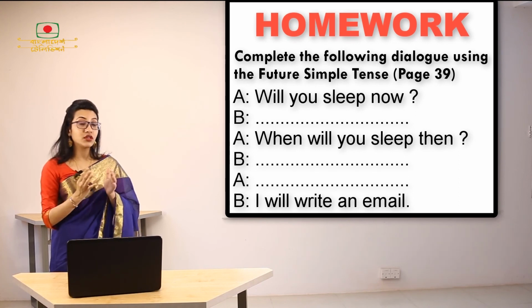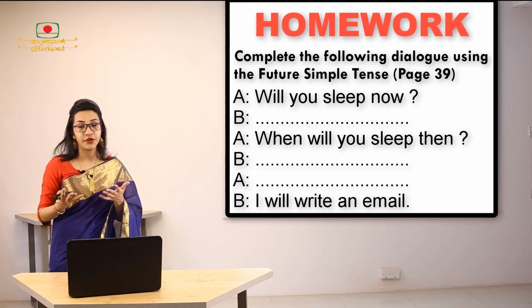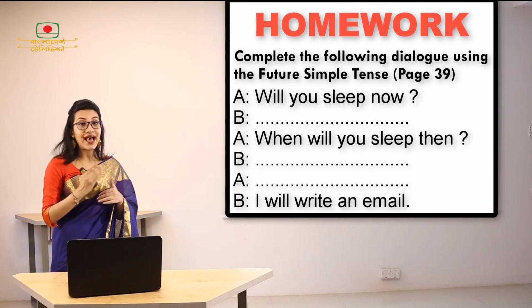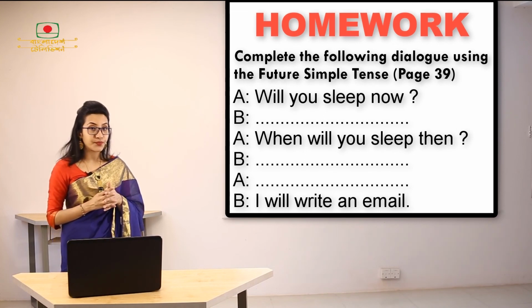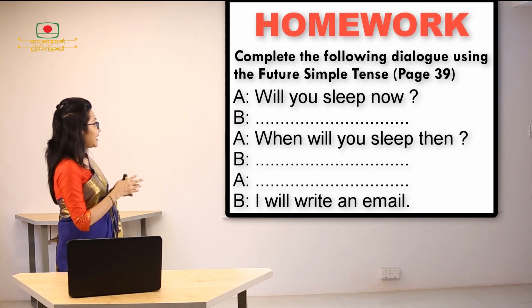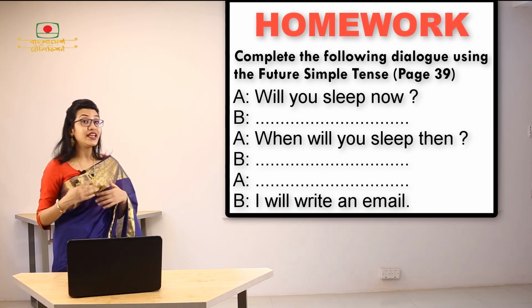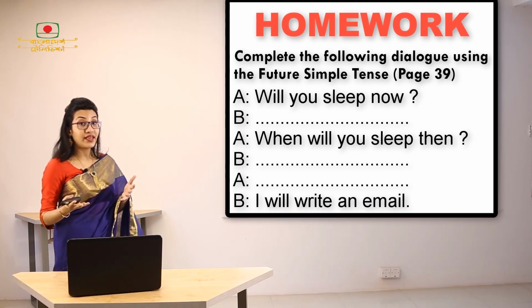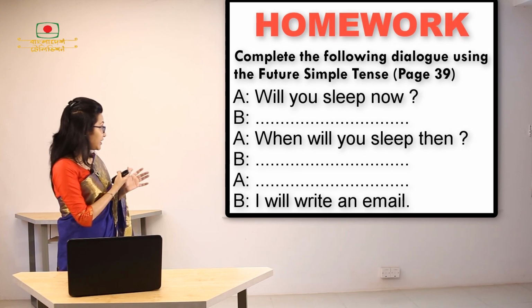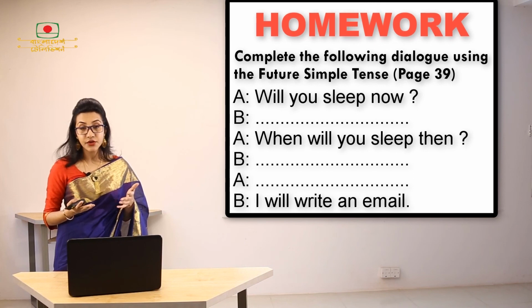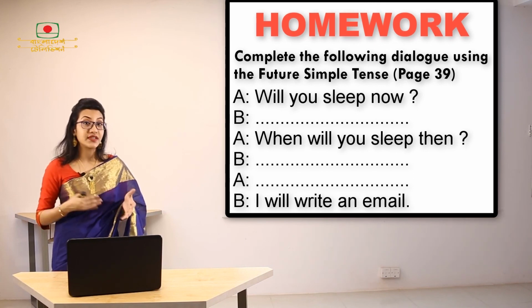Depending on the context, you can use whatever you want, but be sure that the sentence is meaningful and it is using the correct structure. Next, we can see that A is again saying, when will you sleep then? So it's an interrogative sentence. Now we have again B and A here. So that means you can use an affirmative sentence here. You can also use interrogative sentences as well.